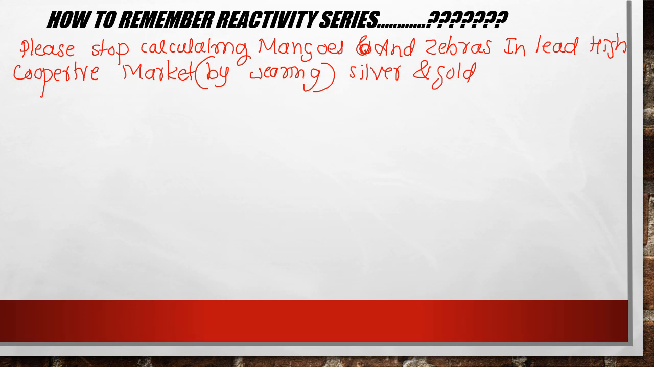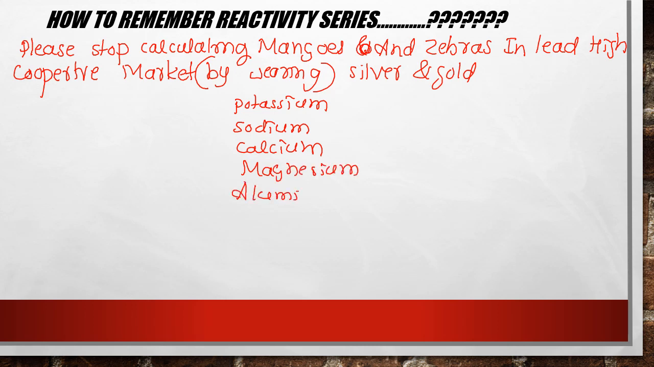See, what is the link between this formula and the reactivity series? I'll write the reactivity series now. The first word, please: the first letter P is for potassium. Stop, where the letter S is for sodium. Calculating, calcium. Mangoes is for magnesium, and also aluminium. Next, zebras, where Z is for zinc. In, iron. Lead, nothing but lead.